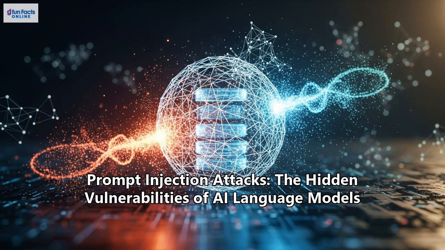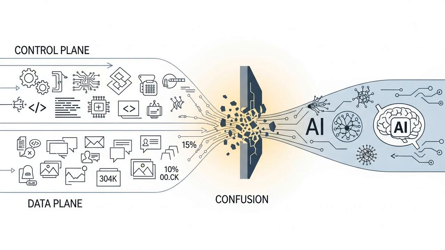In this episode, we'll explore how this silent threat works, how it can turn sophisticated AI into unwitting puppets for malicious actors, and the incredible arms race underway to defend against it. At its heart, prompt injection is a cybersecurity exploit where an attacker uses cleverly crafted text to trick an AI into doing something it wasn't supposed to do.